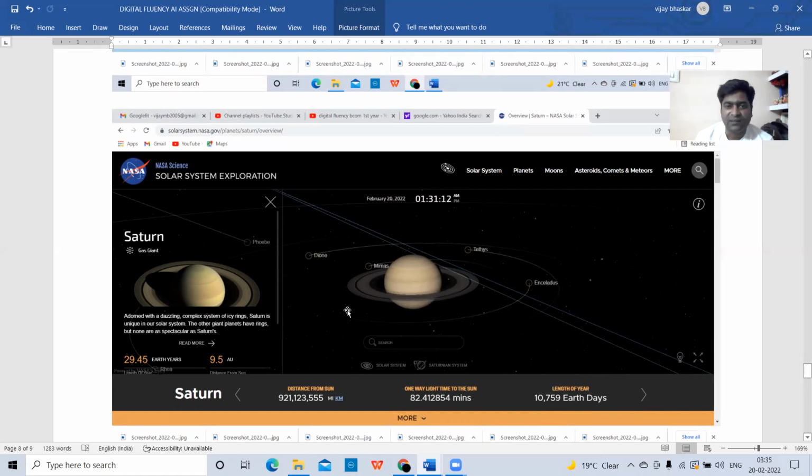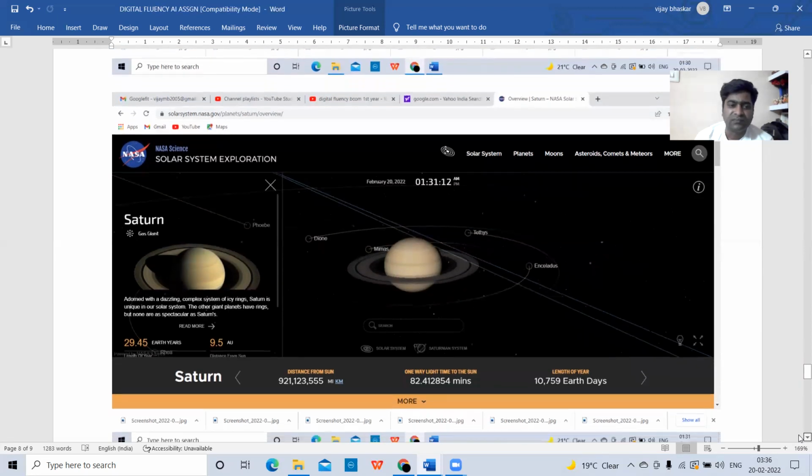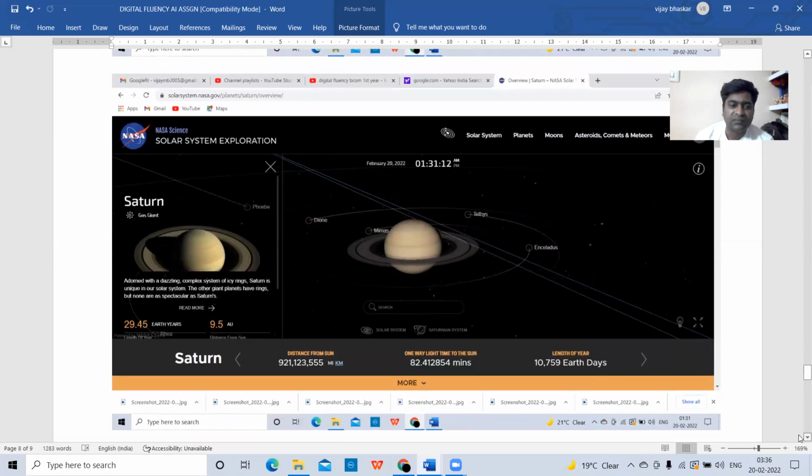So this is nothing but simulation. What is the distance between the sun and this planet, and Earth and this planet? Like this, we can find out different things with this simulator. This is 29.45 Earth years. This many years it will take to reach this planet from the Earth.